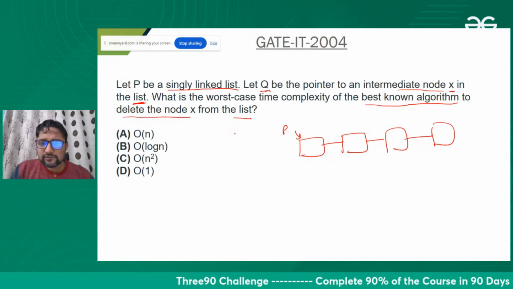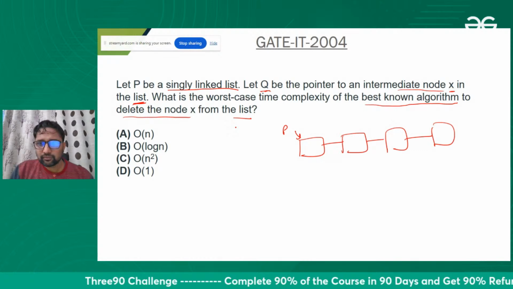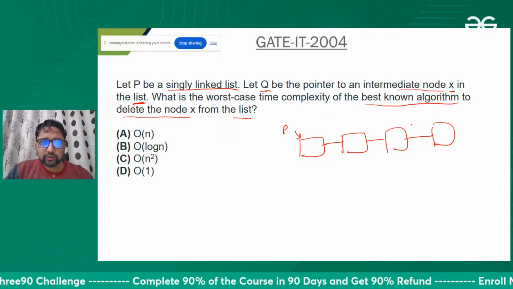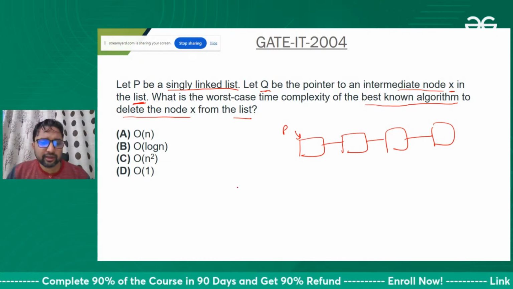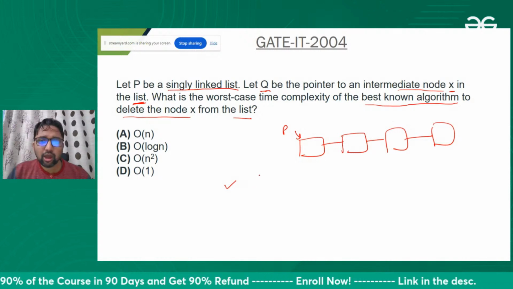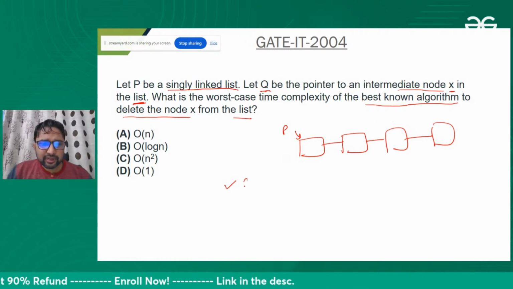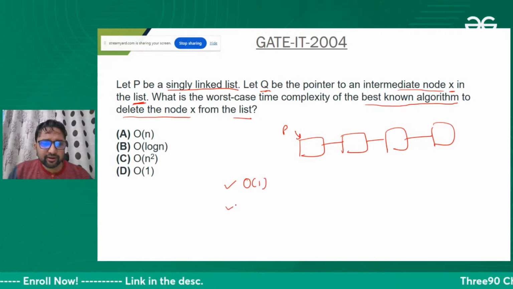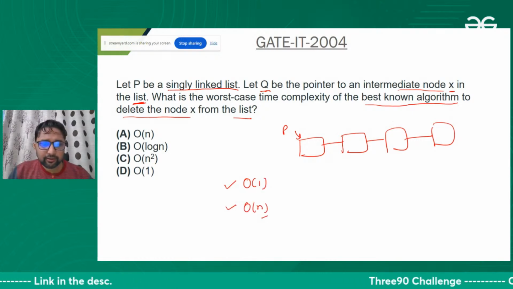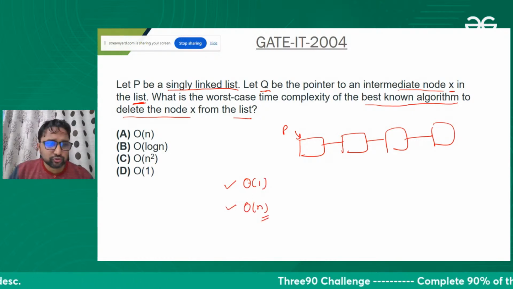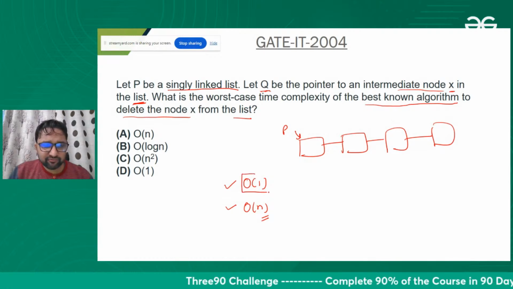So, let me tell you, there can be two answers over here. One answer can be order of 1 and one answer can be order of n. Let me come to the answer 1 first.